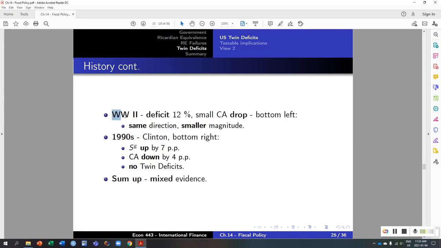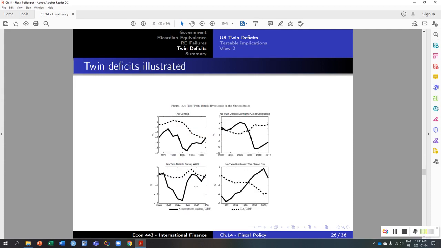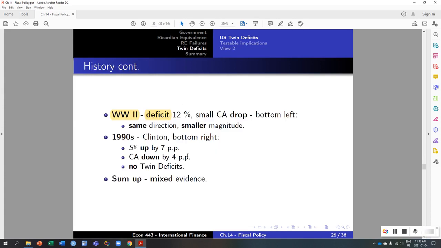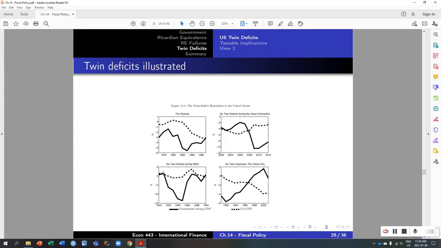Now, let's look at World War II as well. The deficit went up by 12% in order to finance the war. So this is the top left here. Notice that you have a big increase in the deficit. Notice that the current account went down as well, but not by as much. In other words, you have a much smaller drop in the current account. So you have the same direction, you have the twin deficits, but the magnitudes are not quite the same, right? The deficit of the government in the Second World War is much bigger than the dip in the current account.